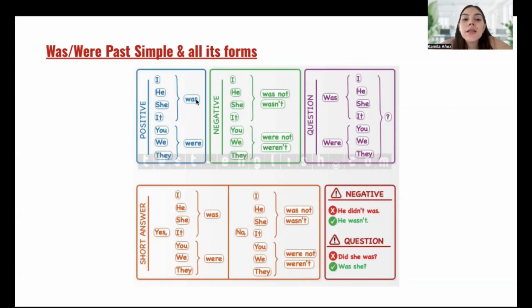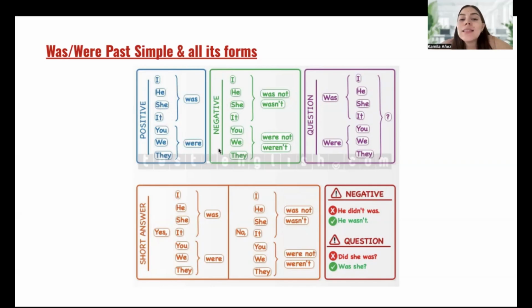And when we add was and were, we are going to add the verb. For example, I was playing. He was eating. She was running. It was going. You were playing. We were running. They were eating.